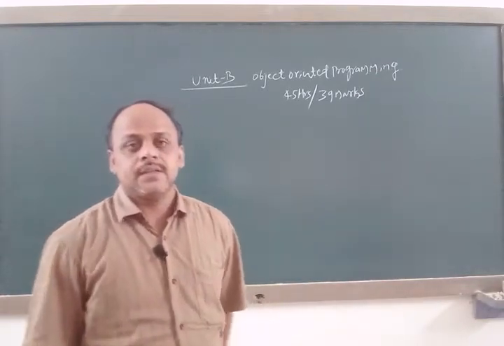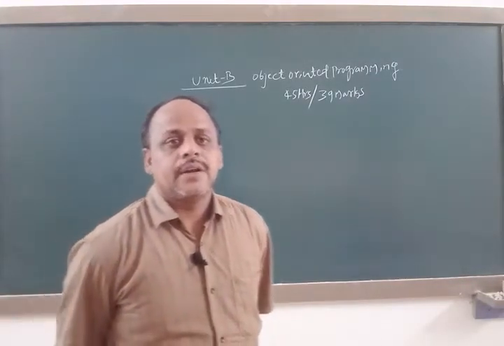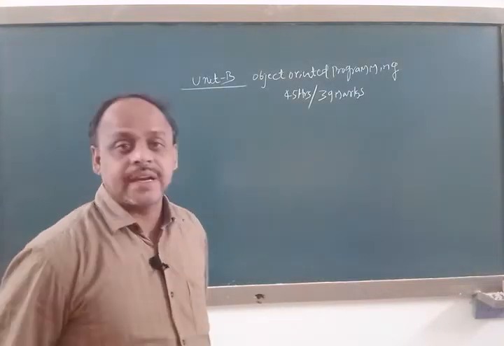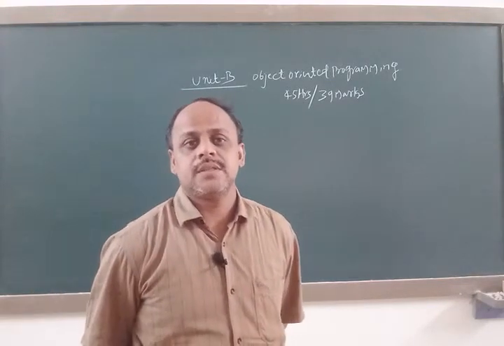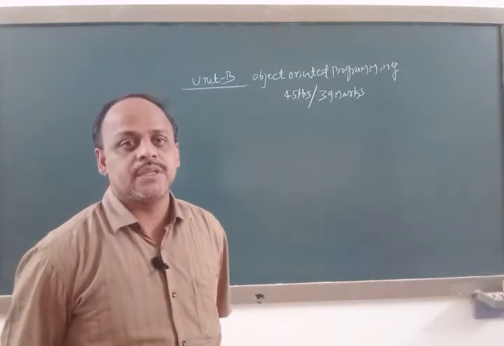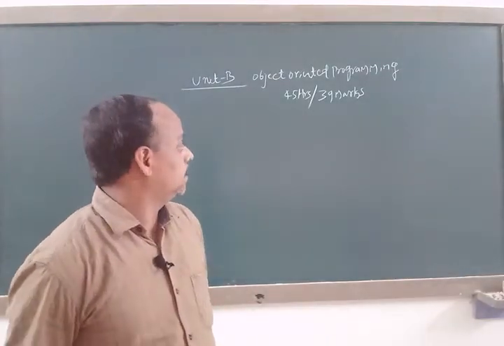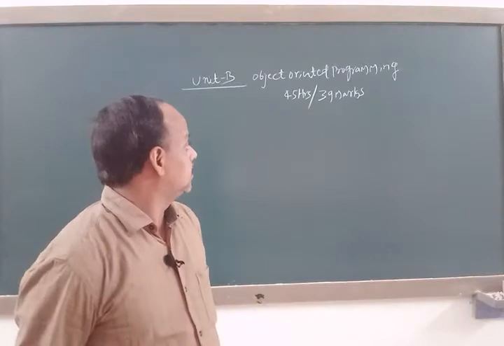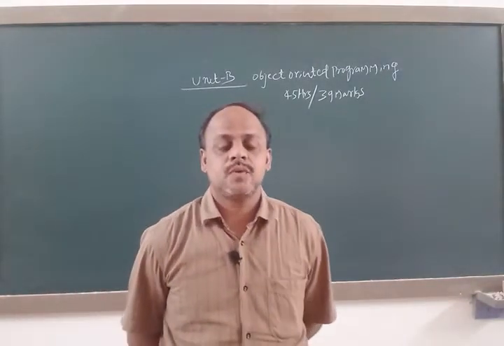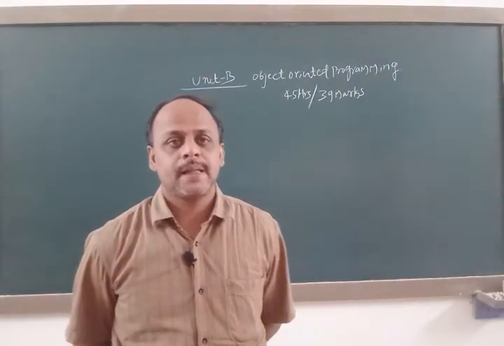To complete this unit, according to the PU board, we require 45 hours, and from this Unit B we are going to get 39 marks in the annual examination.